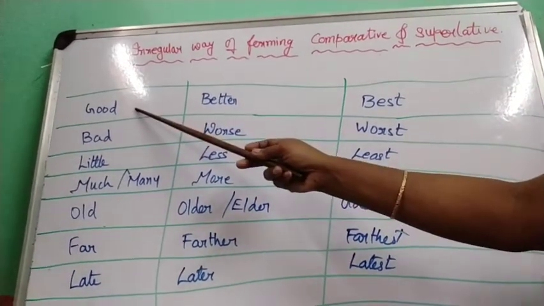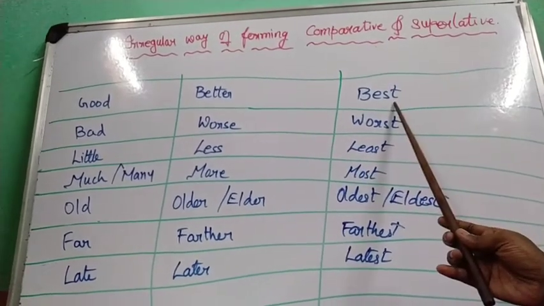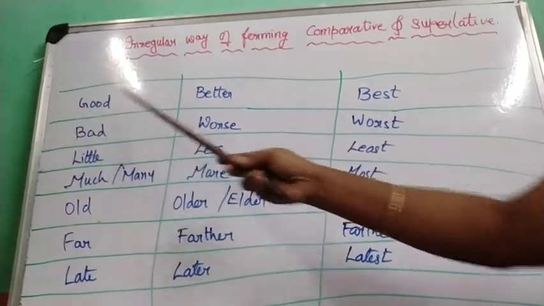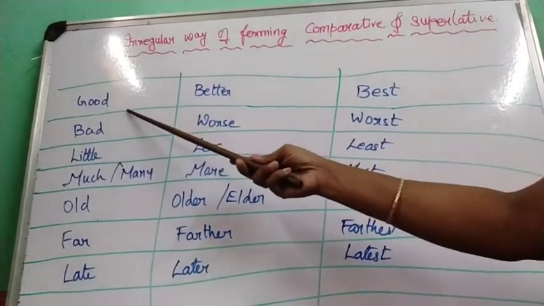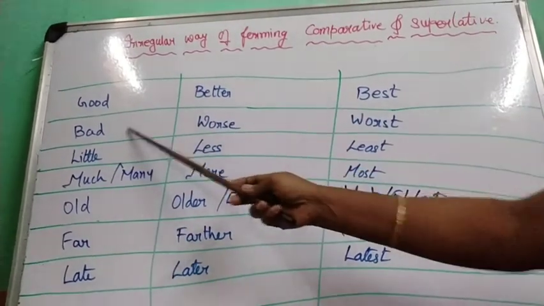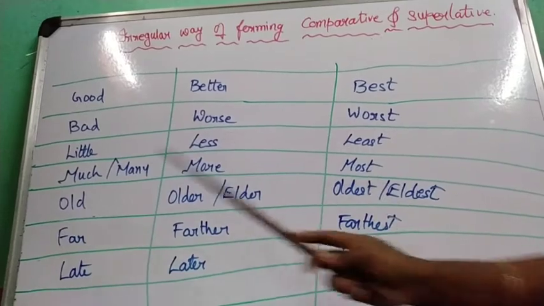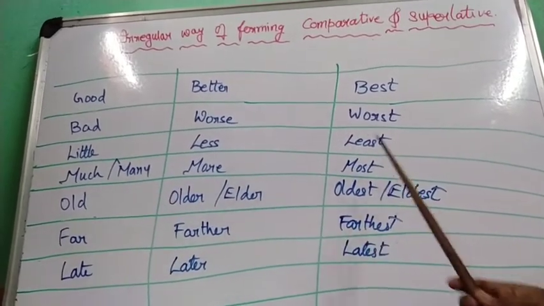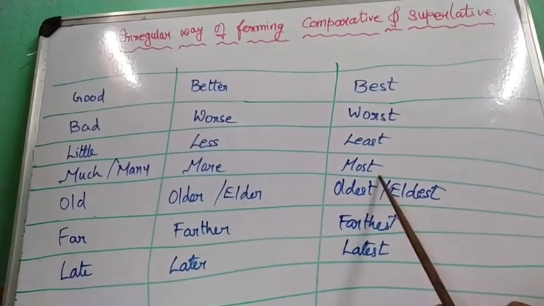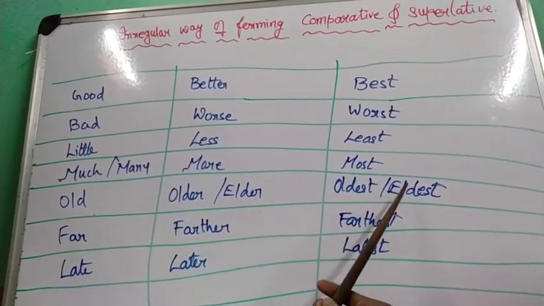See here, good. Comparative becomes better and superlative is best. So these better and best have no relation with the word good. They are not at all similar in pronunciation. Bad, worse, worst. Little, less, least. Much or many have the same comparative and superlative. Much, many, both have the same thing, more and most. Old, older or elder, oldest or eldest.